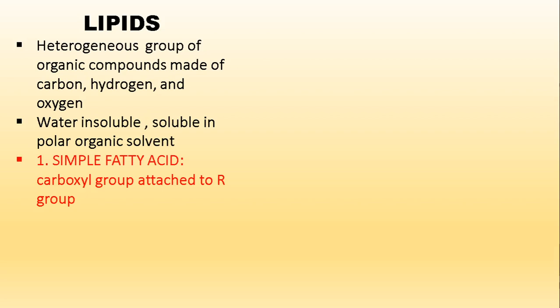The first type we can call a simple fatty acid, the most simple type of lipid. A simple fatty acid is nothing but a carboxyl group attached to an R group. That means any R group, like a functional group such as methyl or ethyl, CH3, C2H5, if to it is attached a carboxyl group, that is COOH, it can be called a fatty acid.